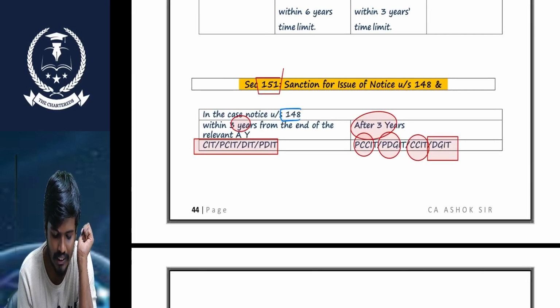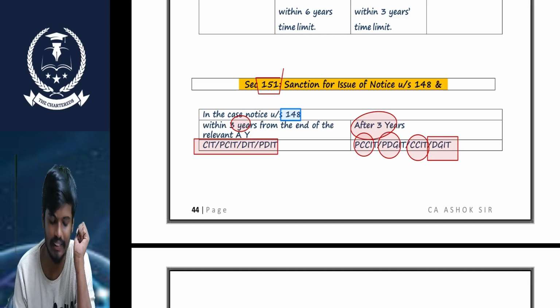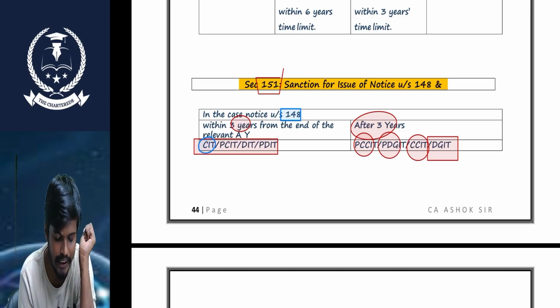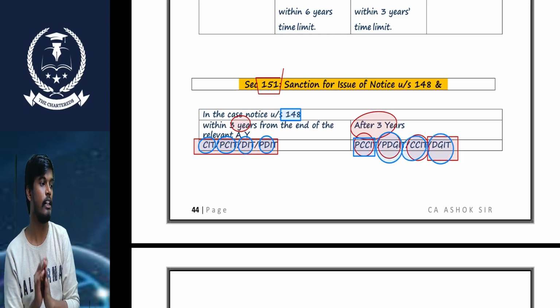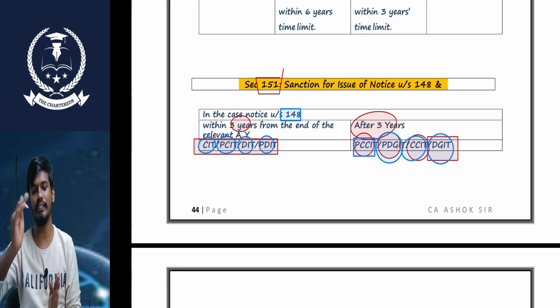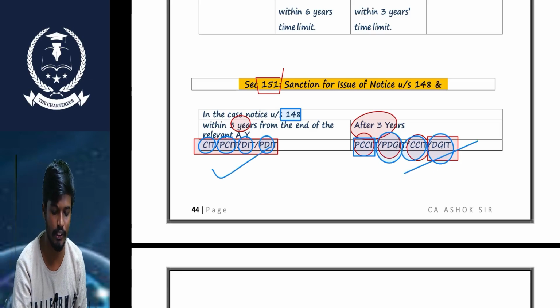Sir, for a notice issued within 3 years from the end of the year, we need to take the approval from the PCCIT, PDGIT, CCIT or DGIT. After 3 years, and for the 10 years relevant notice, we need to take the approval from this officer.